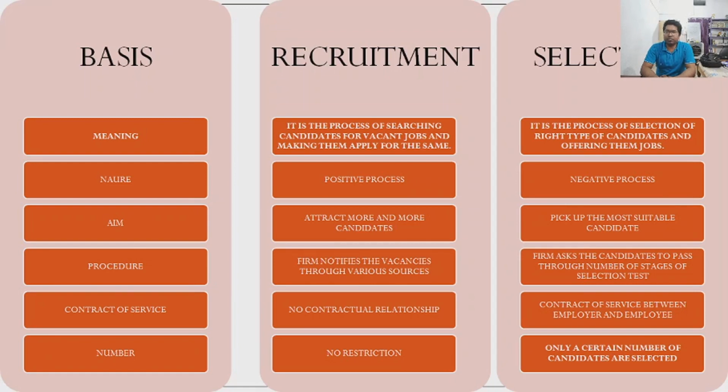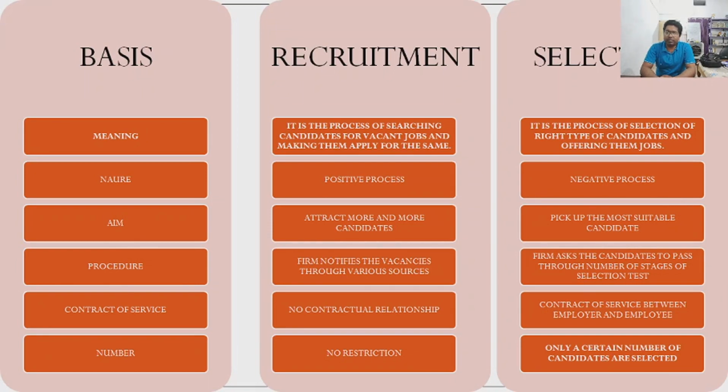Recruitment is positive process, whereas selection is negative process. The aim of recruitment process is to attract more and more candidates, and therefore we can say that it's a positive process, whereas in case of selection, right candidate, most suitable candidate is chosen, so therefore it is a negative process when the employees are rejected. So in this case, employees are rejected, so therefore it's a negative process, but recruitment tries to invite more and more candidates.